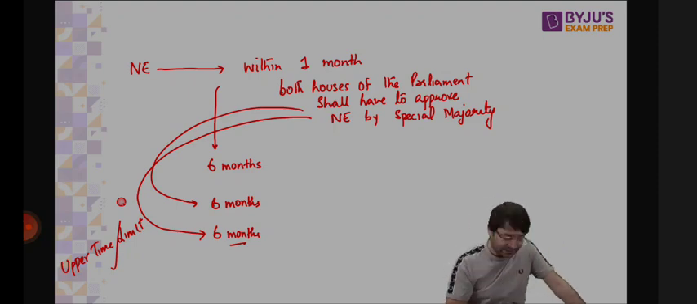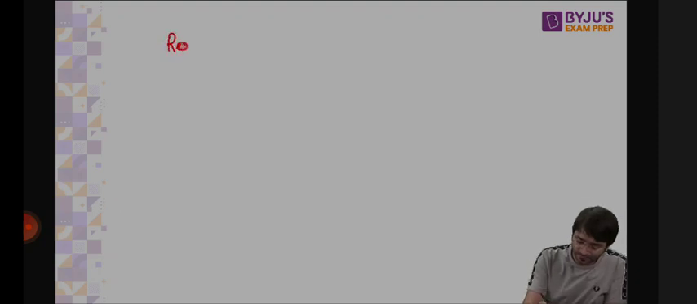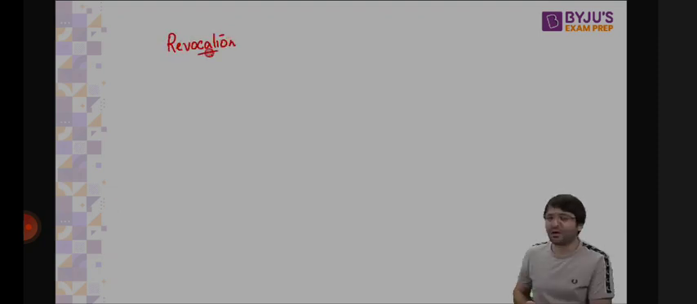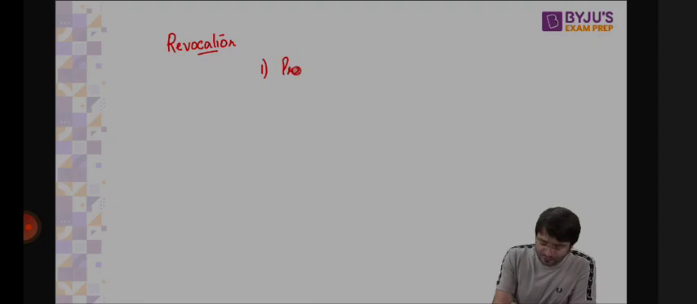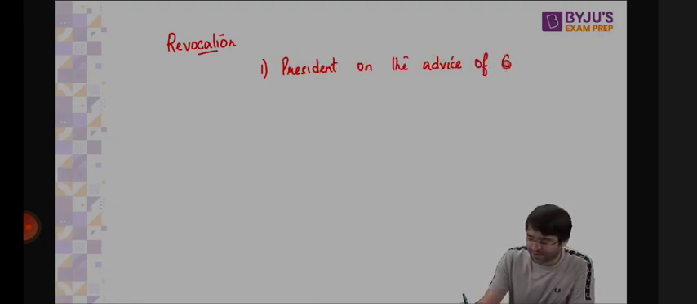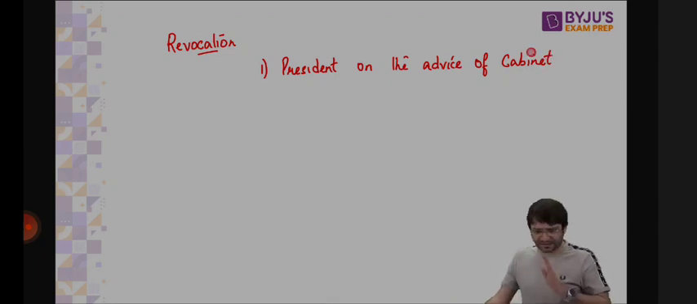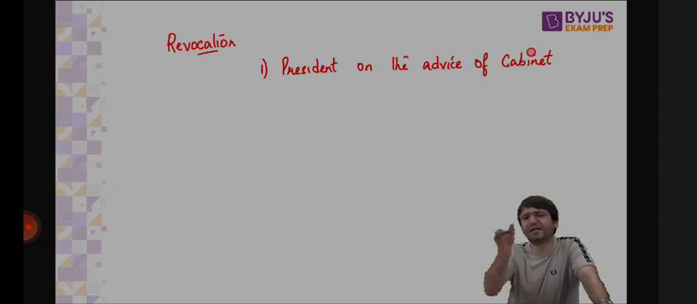But it can be revoked as well. How is the national emergency revoked? First option is president, on the advice of cabinet. President imposes national emergency on the advice of the cabinet. President will revoke national emergency on the advice of the cabinet. Simple. At any time.